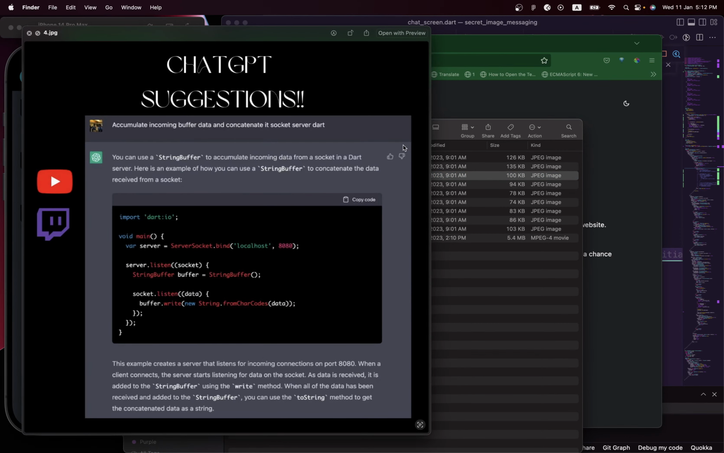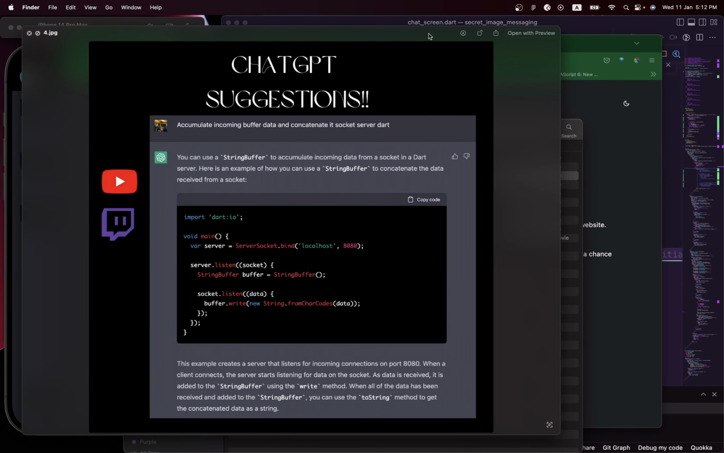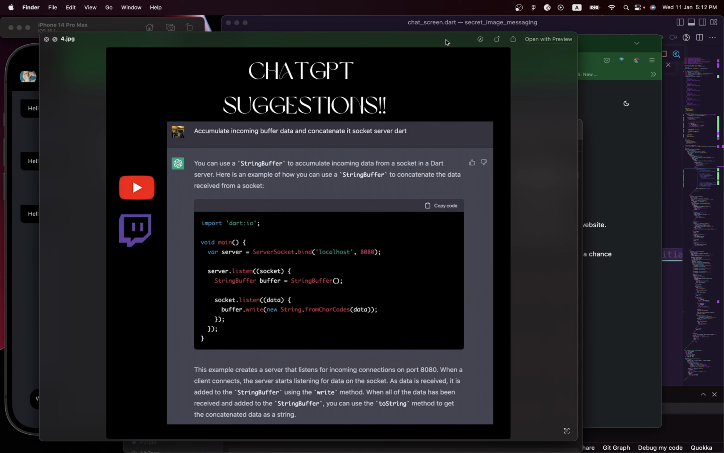I was playing around with it, trying to see if we can use it to solve our issues, because the issue we were having was being able to broadcast our socket messages. So basically when someone sends a message, everybody that's listening, everyone that's using our app, should be able to get the messages. That's the issue we are having.